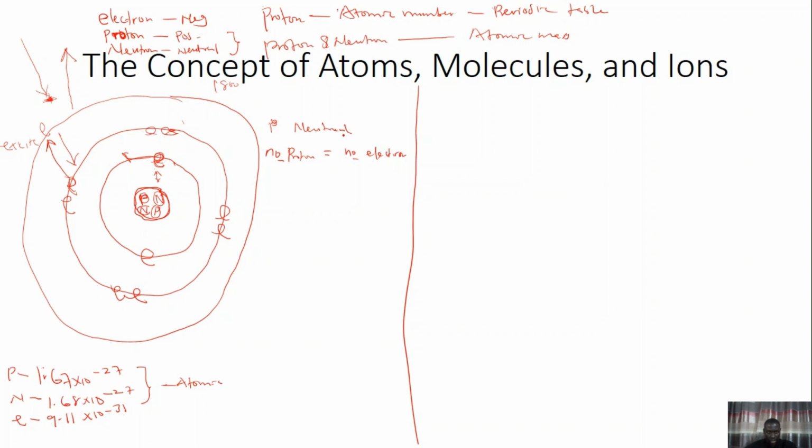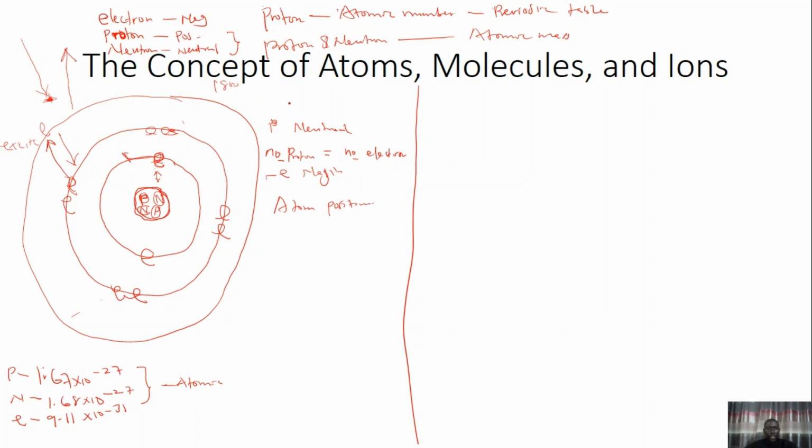Because the number of positive charges is equal to the number of negative charges. However, when an electron is knocked off the atom, either through absorption of energy or through other means, the atom becomes net positively charged. What do I mean? When an electron is knocked off, that will be minus an electron, which is negatively charged. Therefore, the atom will become positively charged.